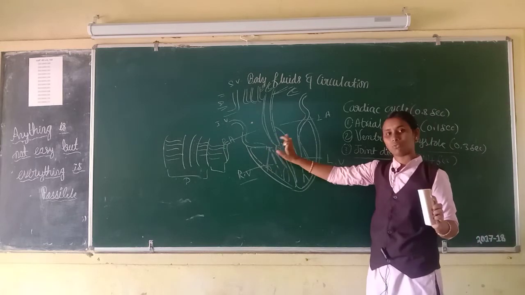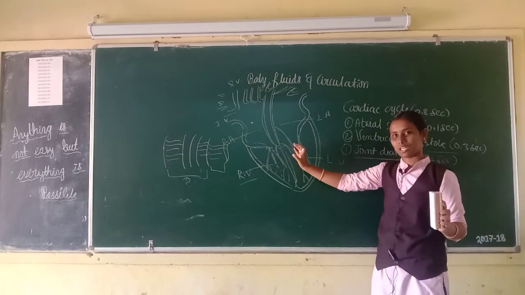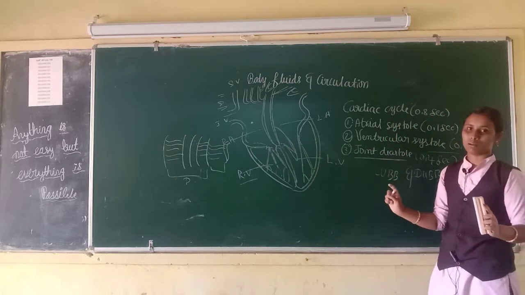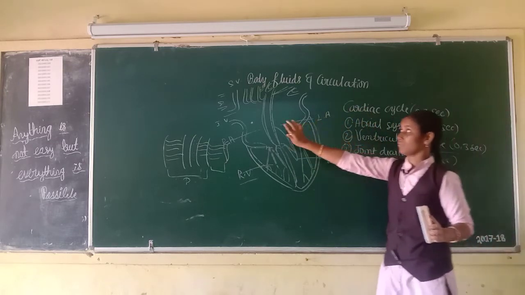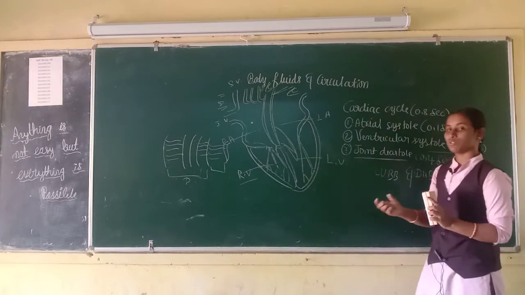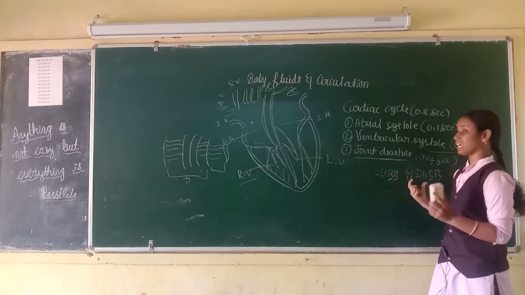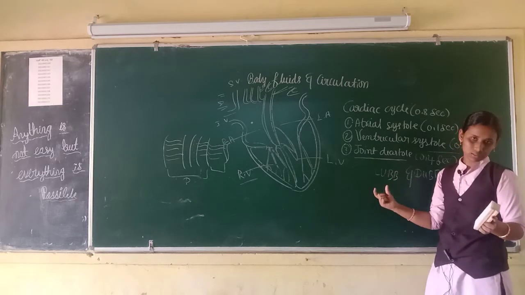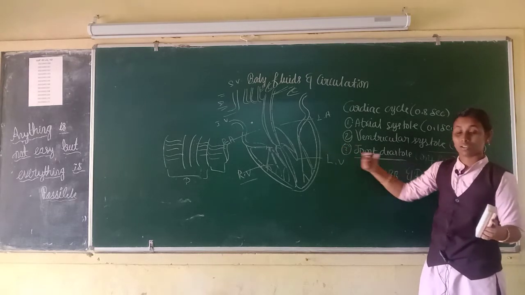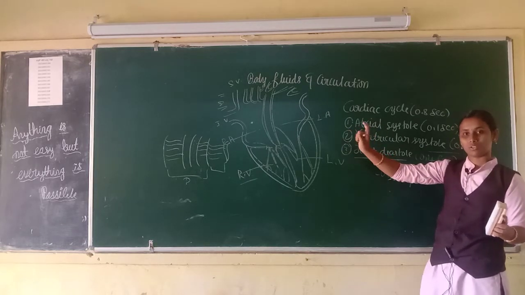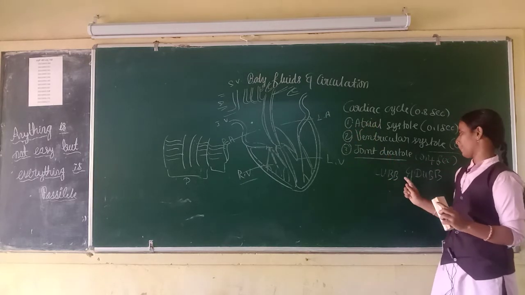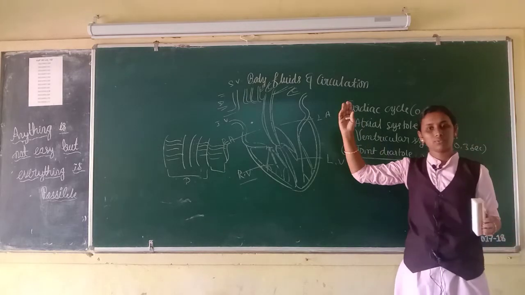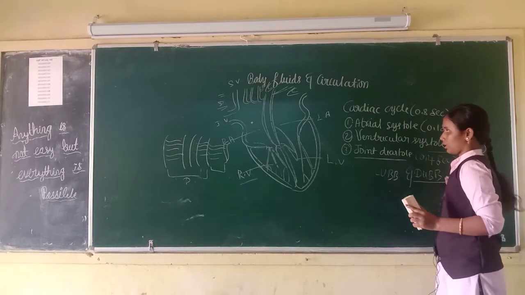Closure of AV valves leads to production of the first heartbeat sound, that is lub, and closure of semilunar valves leads to production of the second heartbeat sound, that is dub. Lub means closure of AV valves, dub means closure of semilunar valves. This is very important.